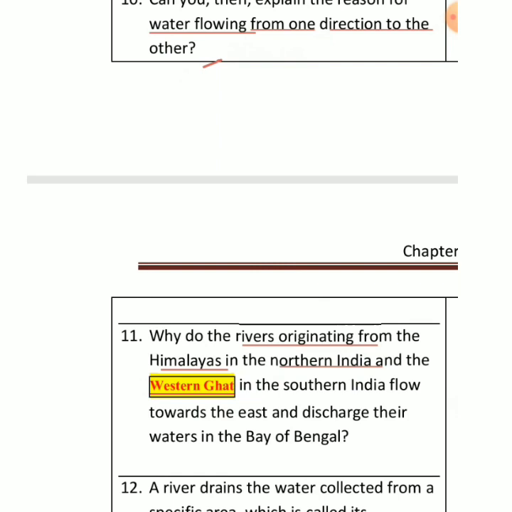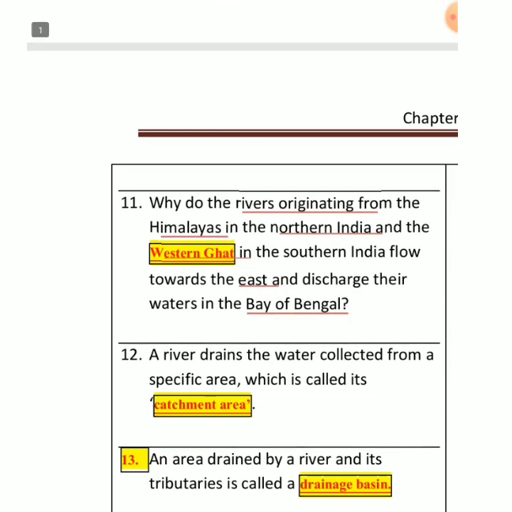And Western Ghats, basically maximum rivers in South India originate in the Western Ghats, right? And basically they move in the east direction and maximum rivers fall in the Bay of Bengal. Why is it so? We will take that up. In this chapter we explain all these aspects, right?